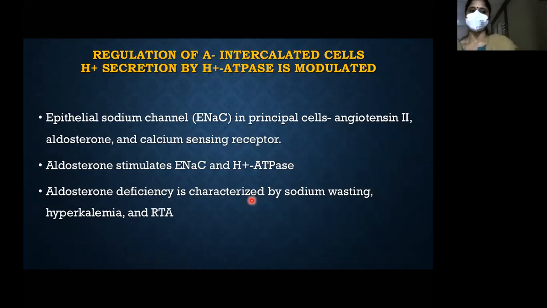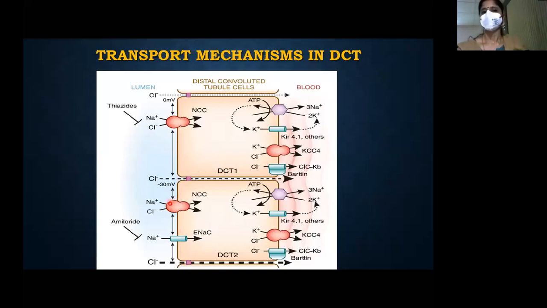I'll show you. Aldosterone stimulates ENaC and H plus ATPase. Aldosterone deficiency causes sodium wasting because the ENaC channel won't work. It causes acidosis because the H plus ATPase won't be stimulated. And it causes hyperkalemia. Why hyperkalemia? I'll show you.